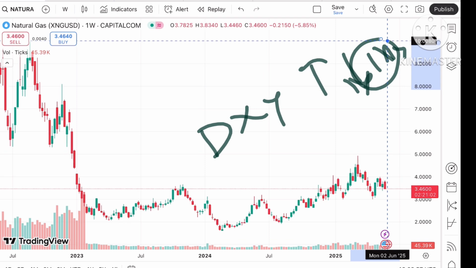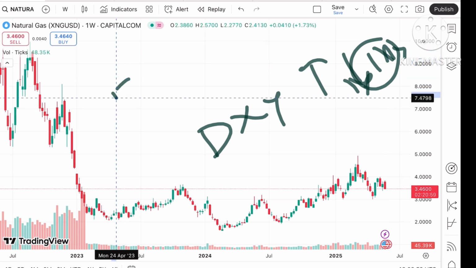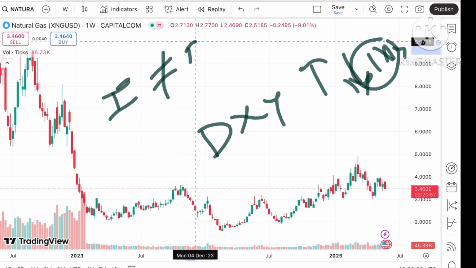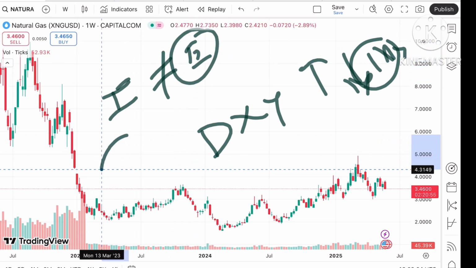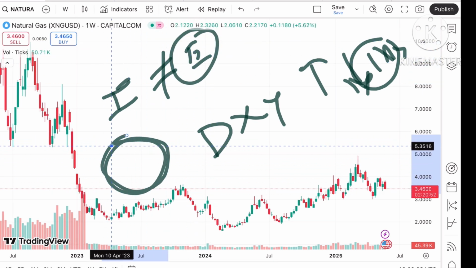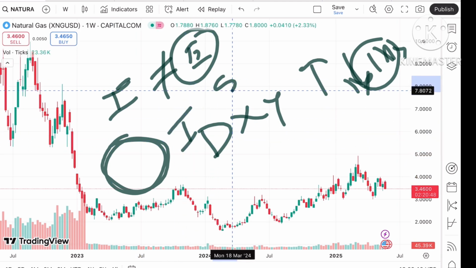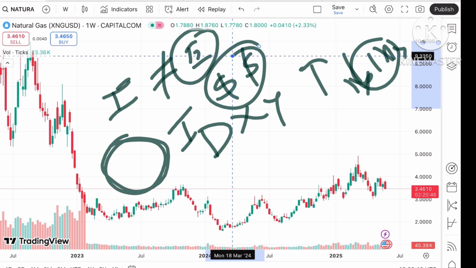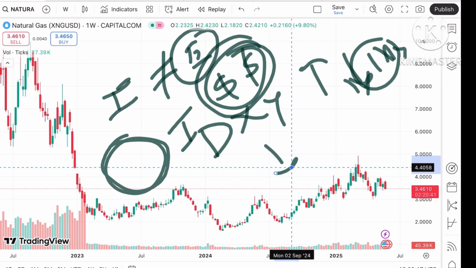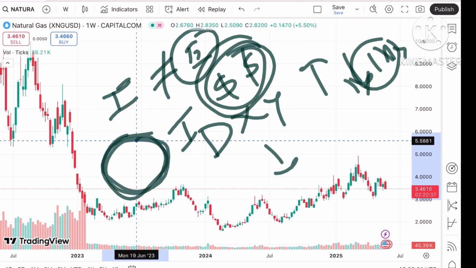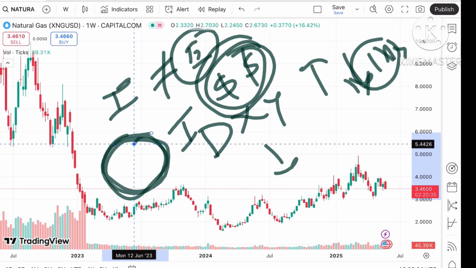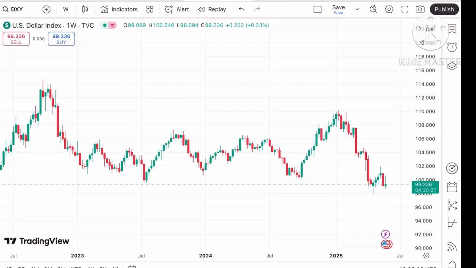When there is an increase in the dollar prices, we can see there is an impact on import and export, because suppose you are ordering this amount of natural gas, you have to pay more for the same quantity with the increase in the dollar price. Similarly, there's a benefit if the price of the dollar goes down, because for the same quantity we have to pay a little less. Okay, so now looking at this particular chart, let's see the dollar index for this week.